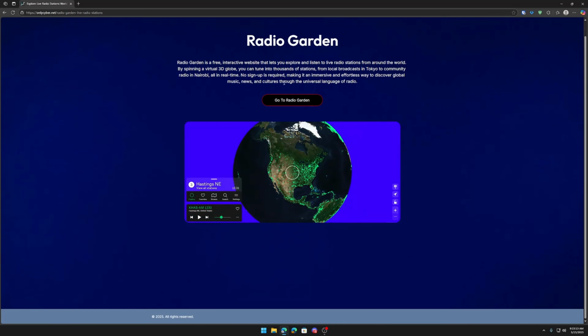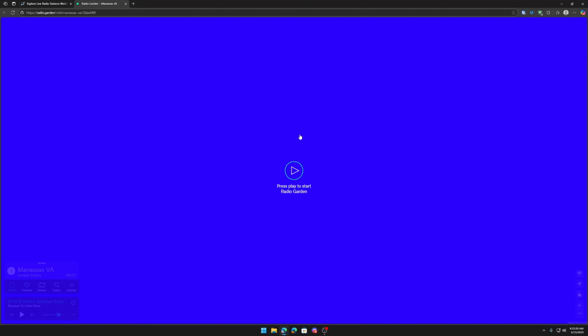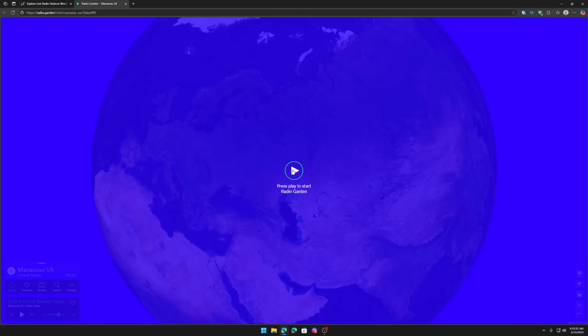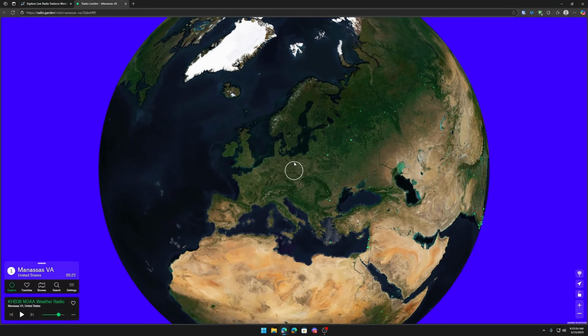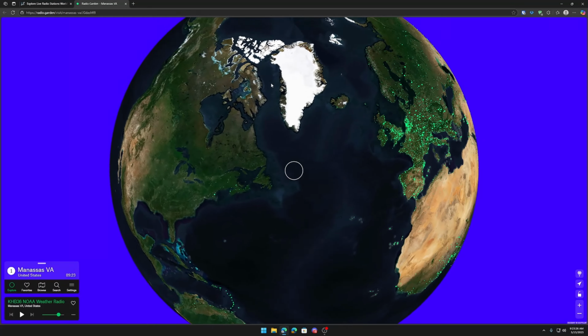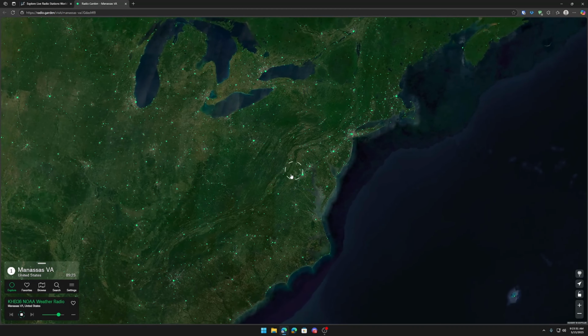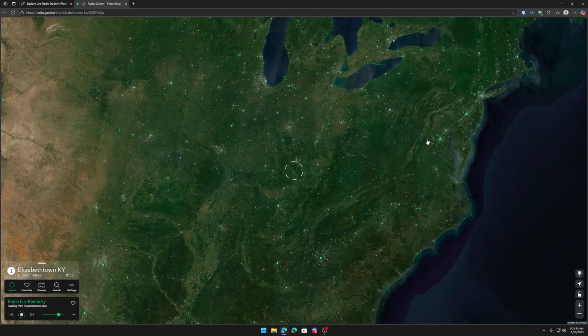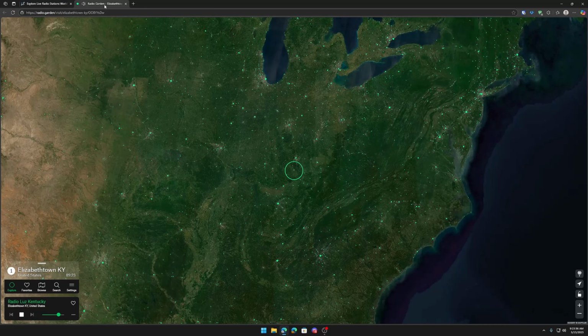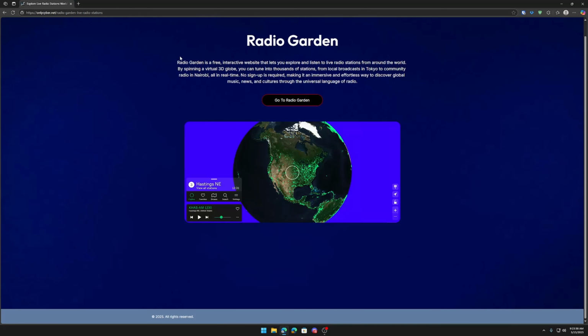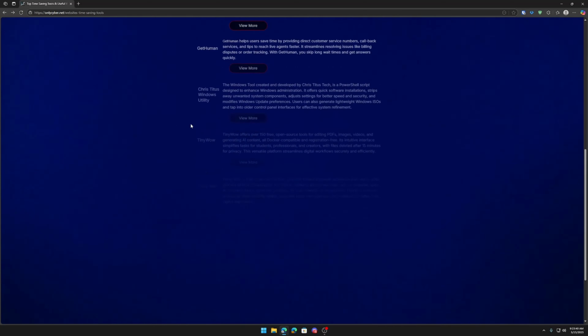Each one of these has a description of what it's about and a picture of what the website looks like. If you want to check it out, you can just go to whatever website it is. With Radio Garden, you can listen to all live radio stations in the entire world all at once, which is a really cool tool. Also just kind of fun.